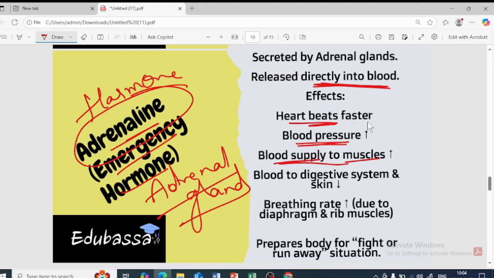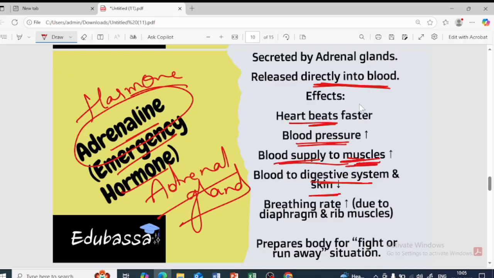When breathing increases, more oxygen will be taken up by the blood, and hence the blood reaches where? The muscles, rather than going to the digestive system or the skin, because during that emergency situation we are not eating or using the skin, isn't it? So most of the blood will move to the muscle region, because there it needs the oxygen to be carried, because there it needs the energy.